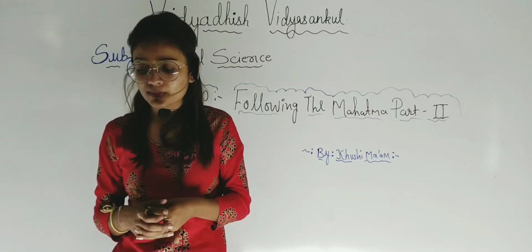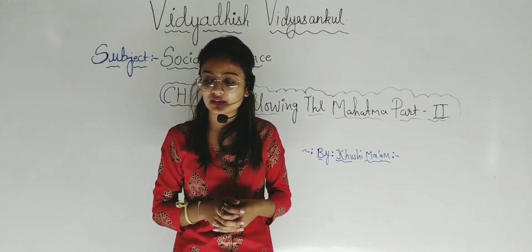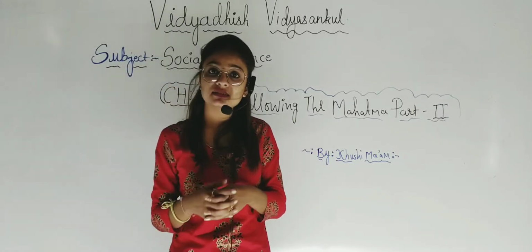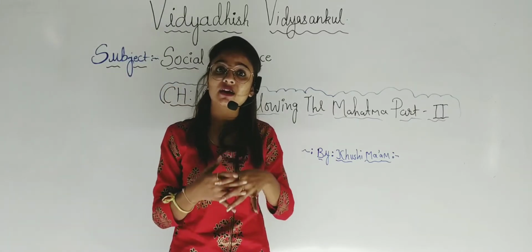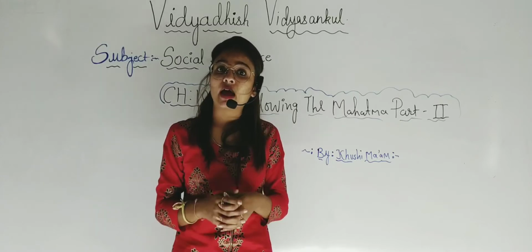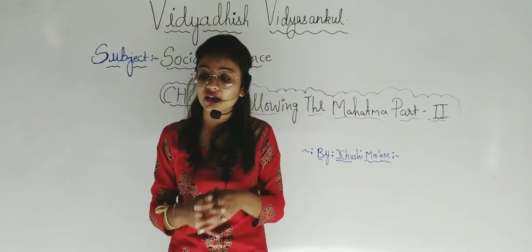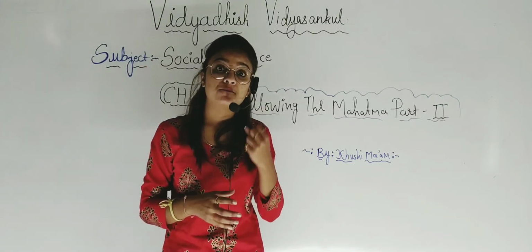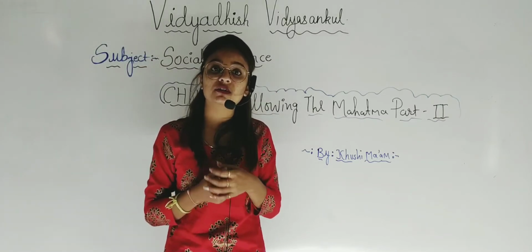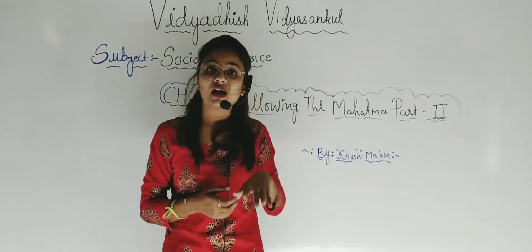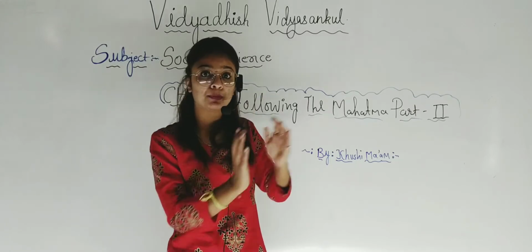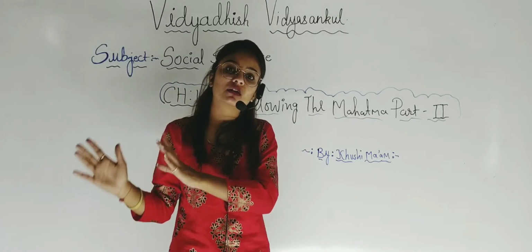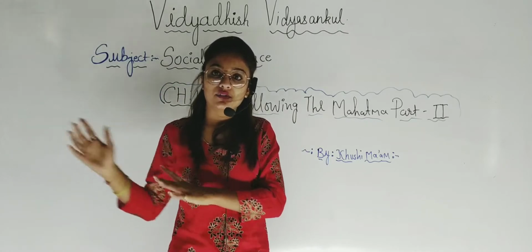The demand for separate electorates for the Dalits and for different communities was raised. So in the second Round Table Conference, they demanded separate electorates for the Dalits and the other communities, means for the lower caste, and also separate electorates for the rich public, right?